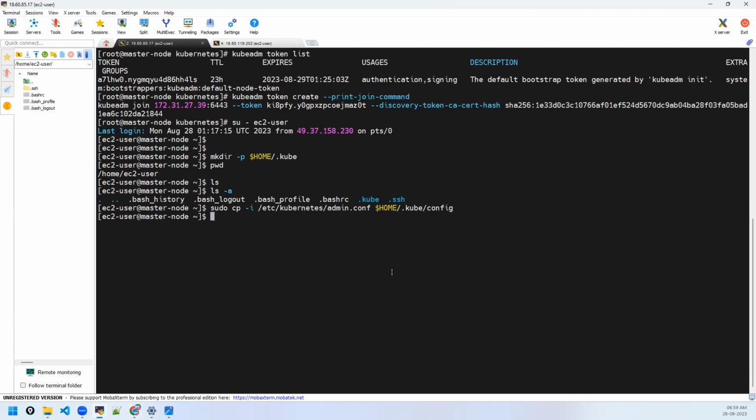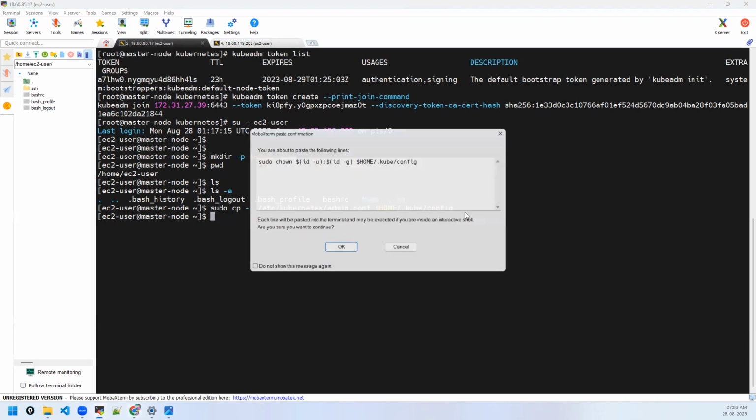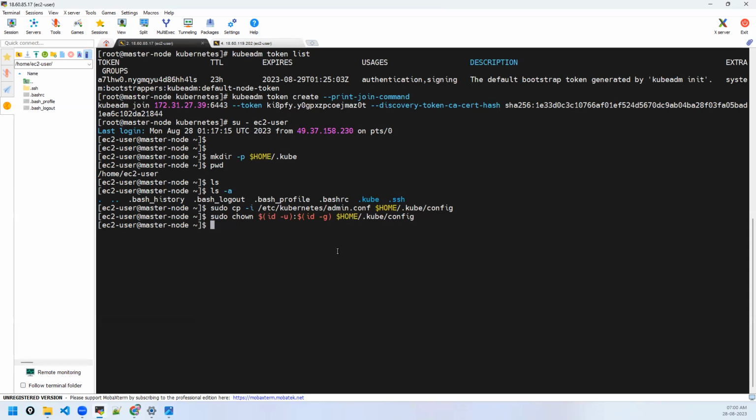That's called the kubeconfig file. Kubeconfig means the .kube folder's config file. Provide the permissions. Now, as I have placed this kubeconfig file here, the EC2 user can get the information of the cluster.